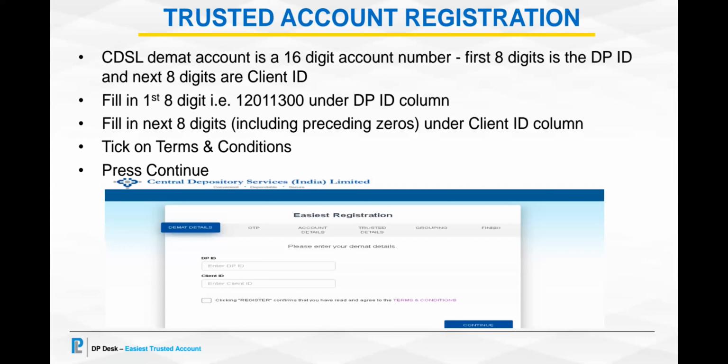So under the DP ID column, he'll have to put the first 8 digits, that is 1201130, and he'll have to fill in the next 8 digits with the preceding zeros under the client ID column. He'll have to tick on the terms and conditions and then press continue.